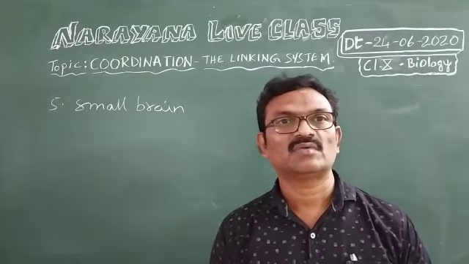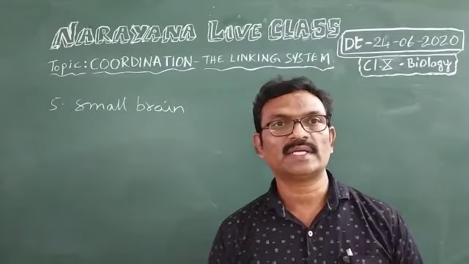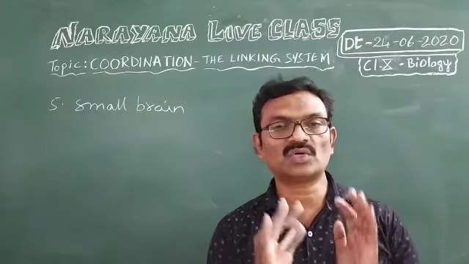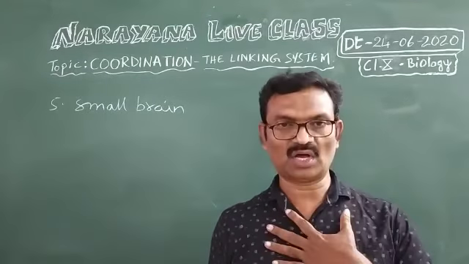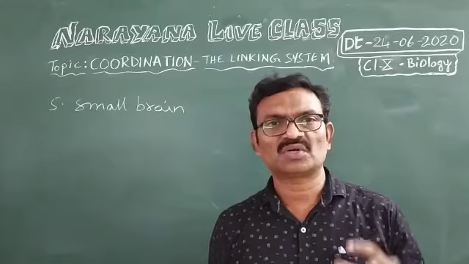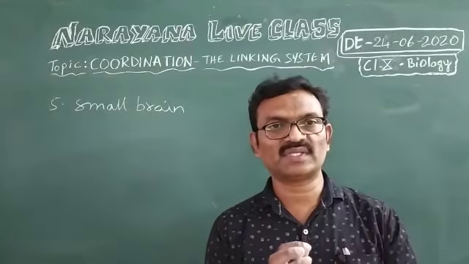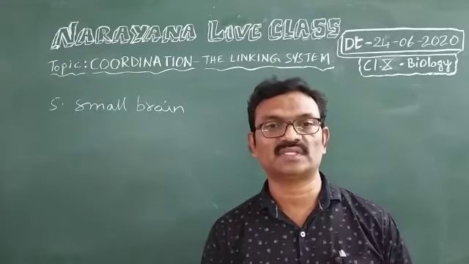Next question. What is autonomous nervous system? The nervous system that controls activities of internal organs. That means heart, lungs, kidneys, digestive system, these are all controlled by one kind of nervous system. That nervous system is called autonomous nervous system.